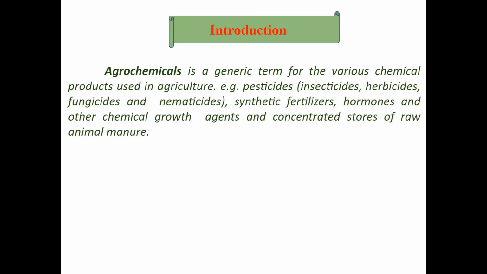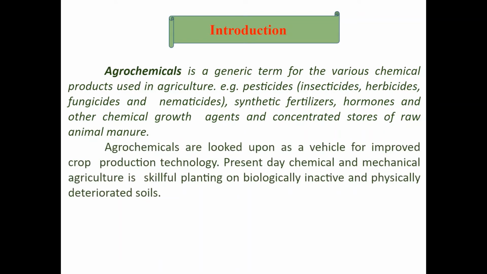Agrochemical is a contraction of agricultural chemical, a generic term for the various chemical products used in agriculture to improve quality and quantity of food. These chemicals are specifically used to improve the quality and quantity of food. Means ultimately by using agrochemicals we can improve the quality and quantity of food.